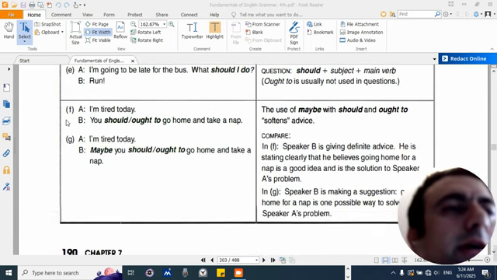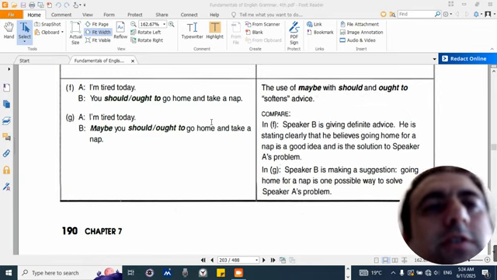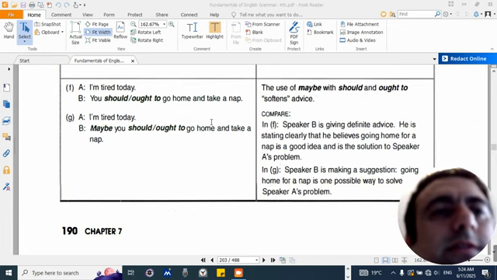F. A: I'm tired today. B: You should, ought to, go home and take a nap. G. A: I'm tired today. B: Maybe you should, ought to, go home and take a nap. The use of maybe with should and ought to softens advice.